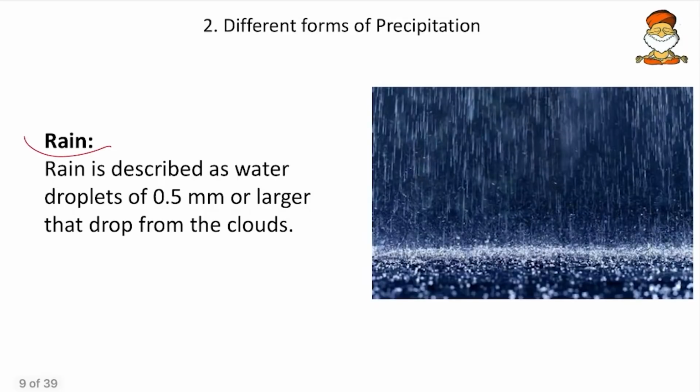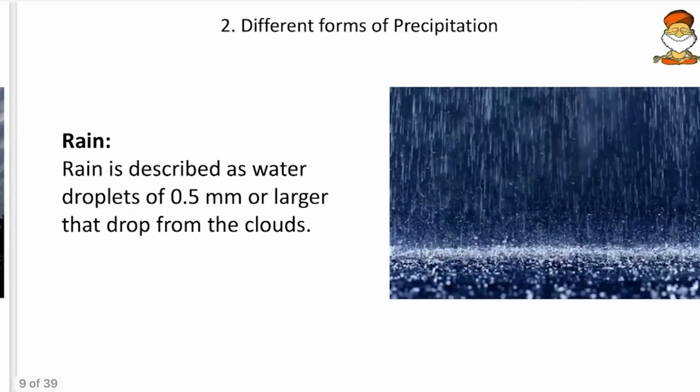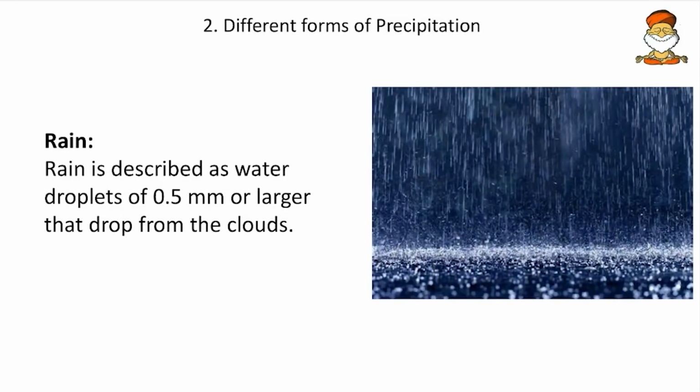Then come to the next, rain. This is a form of precipitation. A small difference between precipitation and condensation is that once the dew point is achieved, condensation will occur, but if the collection of moisture is huge and the threshold of the amount of moisture a condensation nucleus or any surface can hold is reached, it starts shedding down. If the condensation nucleus holds more moisture, it becomes heavy and falls down. So precipitation is when there is excess moisture beyond the condensation point. Then come to the next, the rainfall. Rainfall is a form of precipitation.